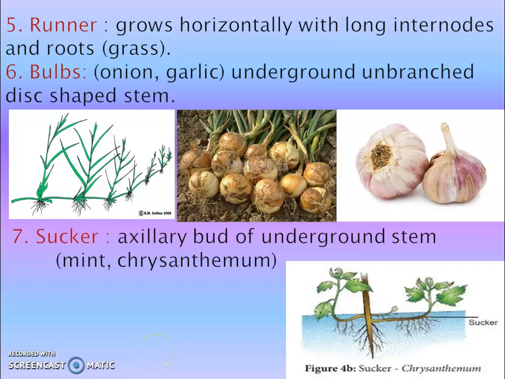Then bulb, in the case of garlic and onion, that is the disc-shaped stem. It is modified into a disc shape. So here it is a bulb-like structure with scales. Sucker, that is the axillary bud of an underground stem. The stem goes underground and after some distance it grows upward, and by removing this part we can grow a fresh plant. That is common in mint and chrysanthemum.